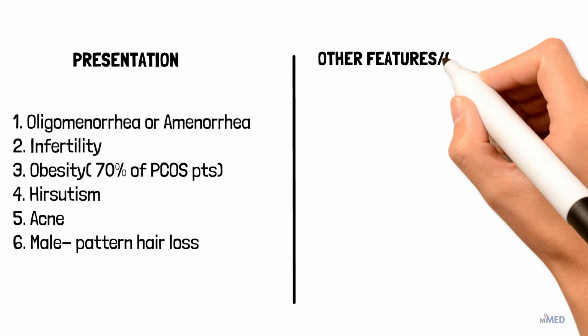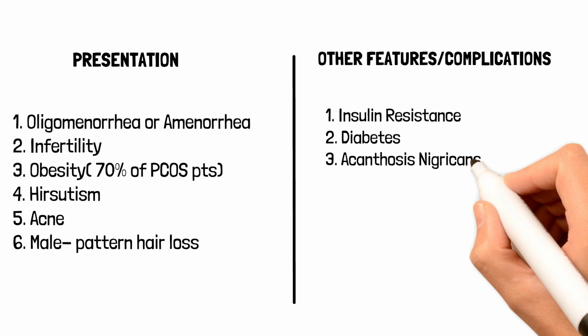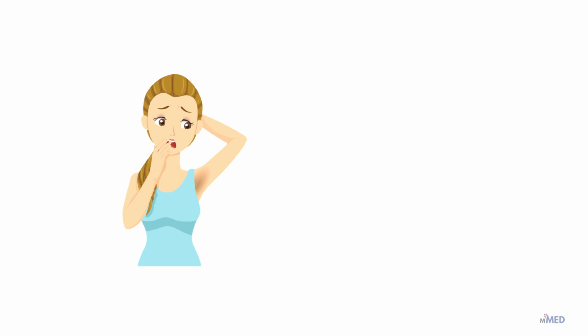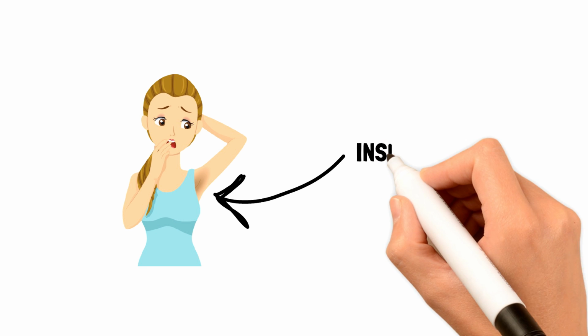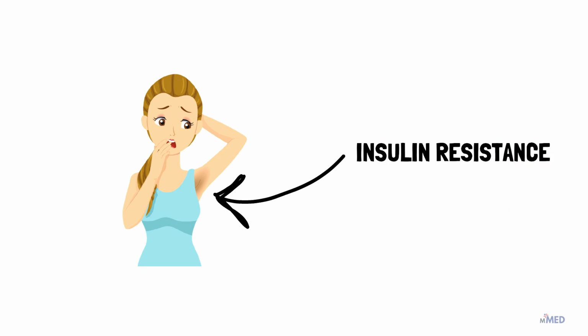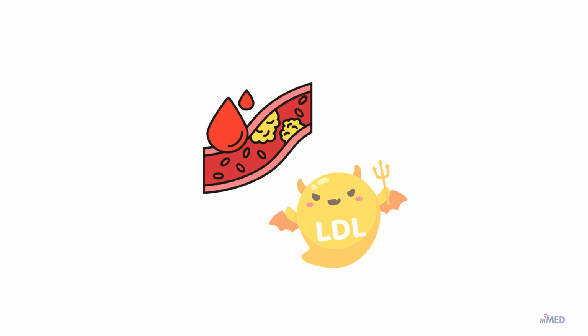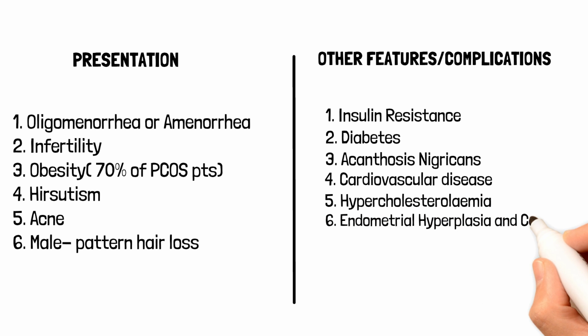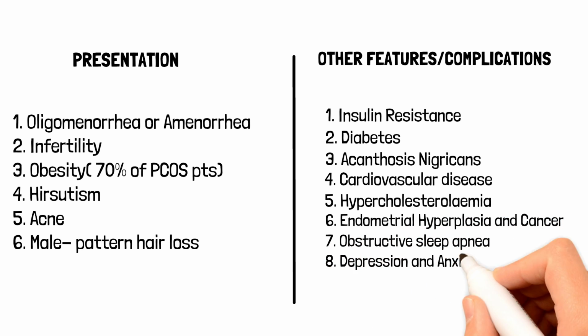Additionally, women with PCOS may also experience insulin resistance and diabetes, acanthosis nigricans, which is a skin condition categorized by thickened, rough skin in areas like the axilla and elbows, which is often associated with insulin resistance, cardiovascular disease, hypercholesterolemia, which is elevated cholesterol levels, risk of endometrial hyperplasia and cancer due to prolonged exposure to estrogen, obstructive sleep apnea, depression and anxiety, and sexual problems.